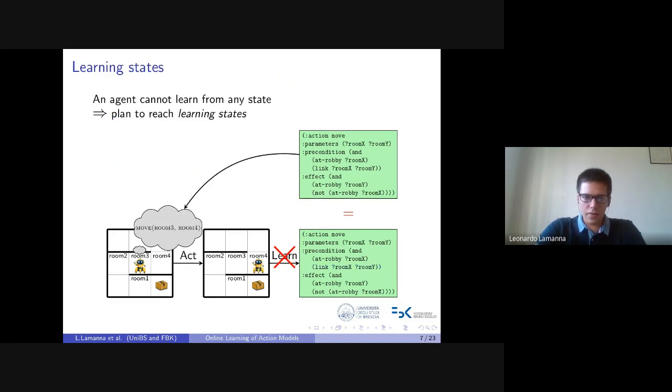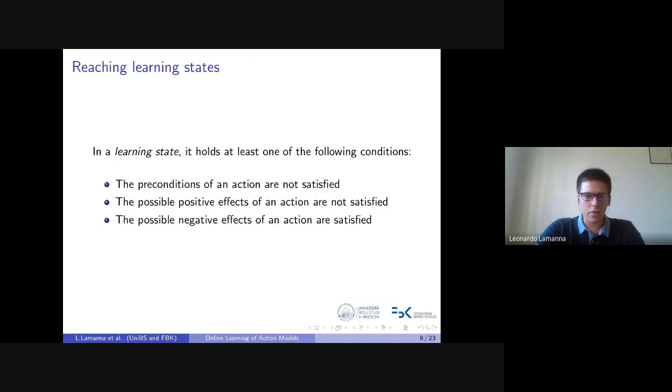However, not all states are suitable for learning, like in this example, where the agent moves from room 3 to room 4, but all preconditions are already satisfied and no further effects can be learned. So in this case, the agent must plan to reach a so-called learning state, that is a state from which some preconditions or effects can be learned by executing a so-called learning action. In particular, in a learning state, it must hold at least one of the following conditions. If the preconditions of an action are not satisfied, then the agent can attempt such an action to check whether these are really preconditions or not.